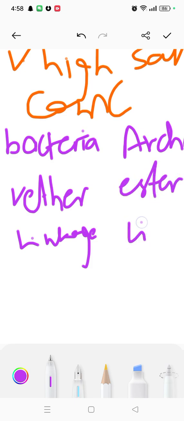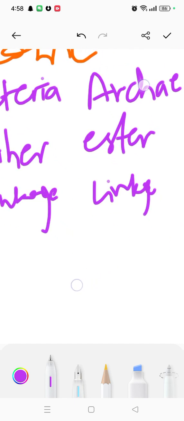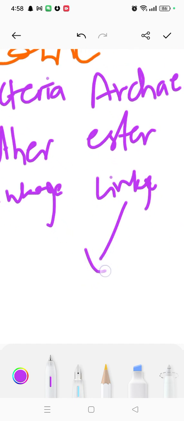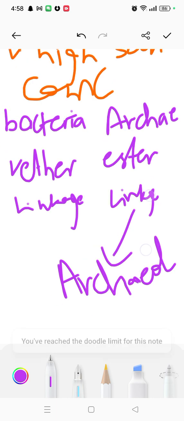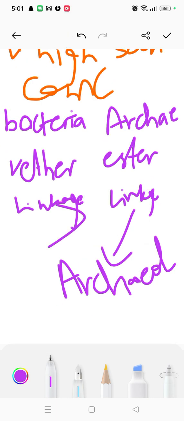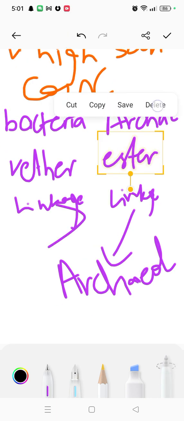So it's different. The combination in Archaea is called archaeol.